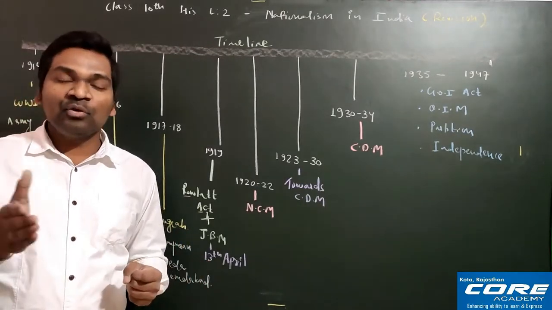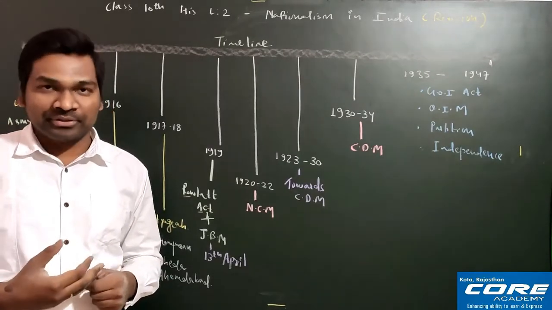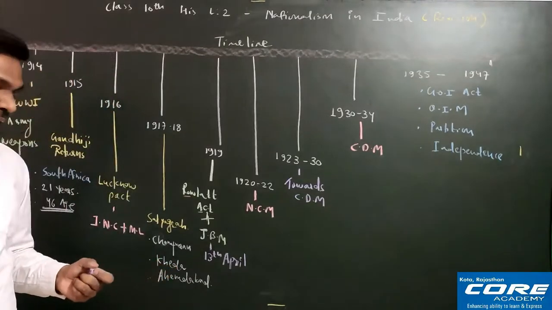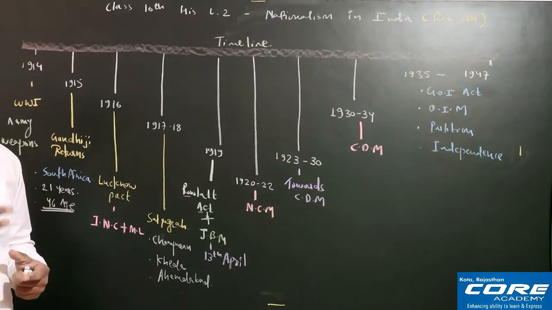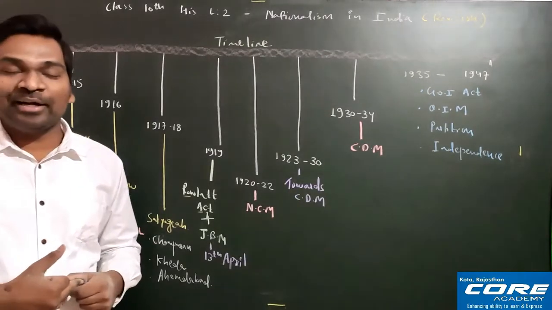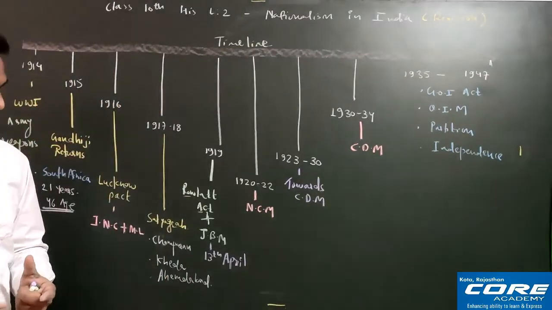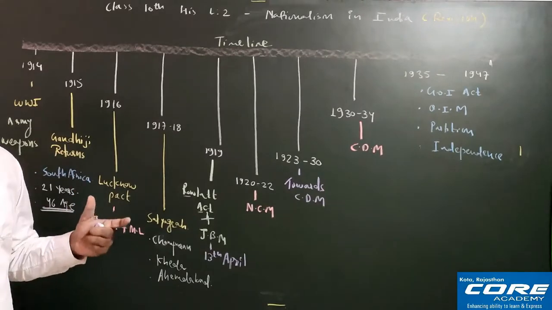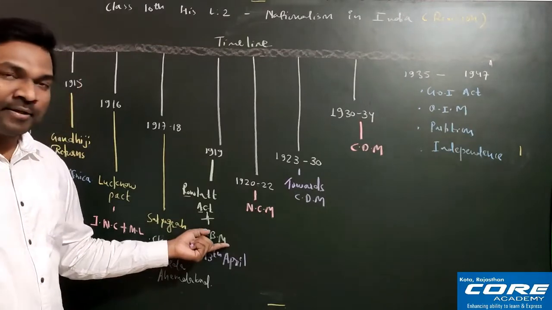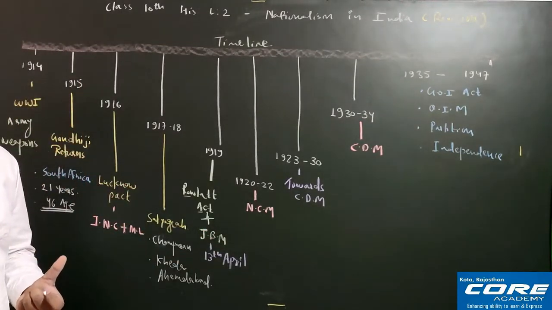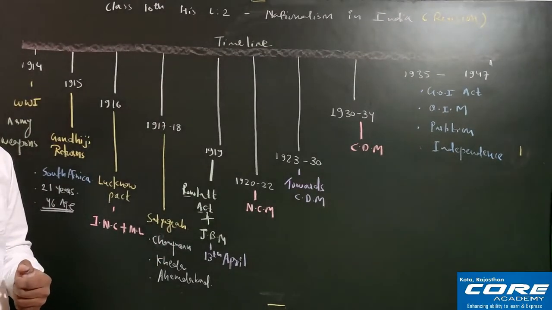So once he was removed from his post, Muslims from the entire world were very angry at the Britishers. That one episode of the Ottoman Empire Khalifa was taken as an opportunity by Gandhiji. As you all know, Gandhiji was an advocate by profession and he had a very sharp brain. He saw it as an opportunity to unite Hindus, Muslims and other communities together, because, as you know, the entire nation was upset because of the Jallianwala Bagh massacre. And when this Khalifa episode took place, Muslims also became very angry at the Britishers.